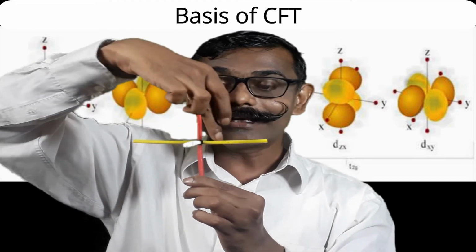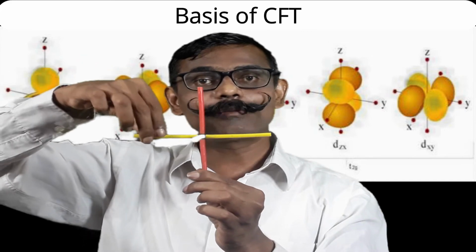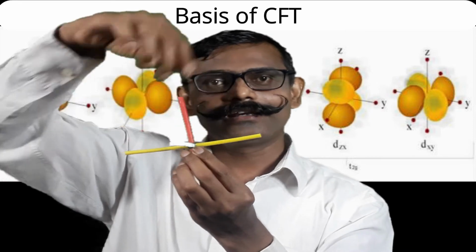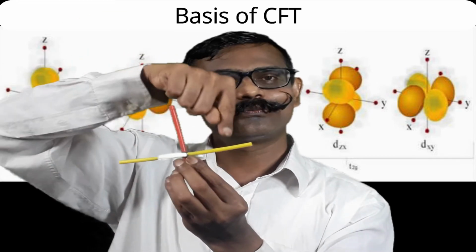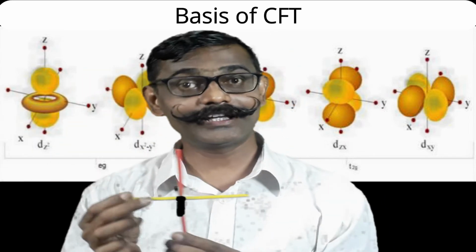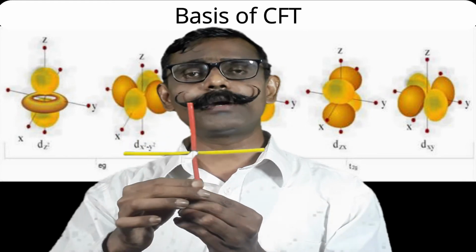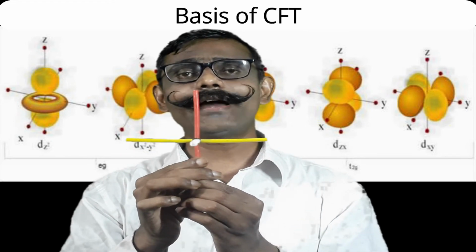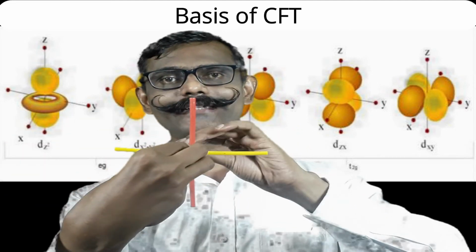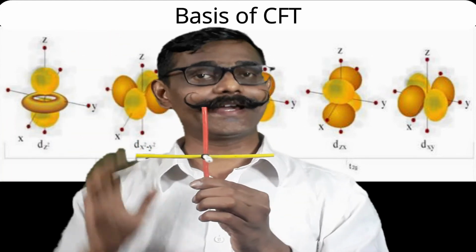So that ring kind of structure is in xy plane. So if I have to understand, this orbital is more along z axis and it is there in xy plane also. Not exactly x and y direction, but in xy plane. Is that dz square orbital clear? Second orbital is dx square minus y square orbital. It is perfectly along x and y axis. So lobes will be along x axis and along y axis. So it is in this xy plane and along x and y axis.